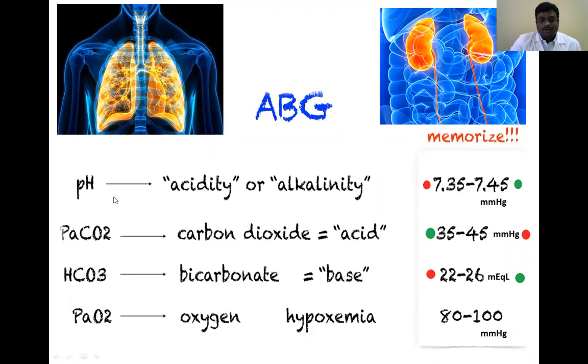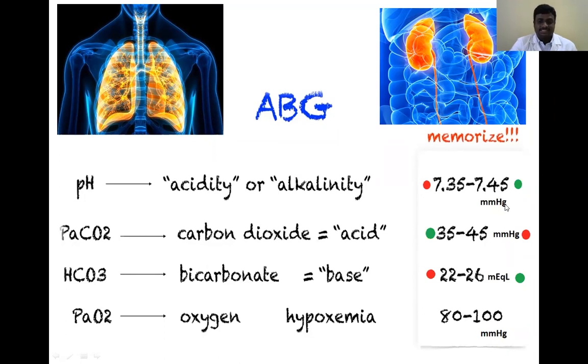Okay. So for the identification of acid-base disorders, first of all, we need to identify the pH of the blood. The normal range of pH of the arterial blood is 7.35 to 7.45. It is a fixed value, 7.35 to 7.45.